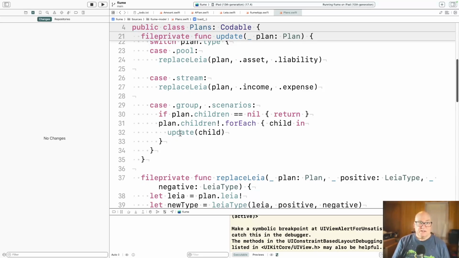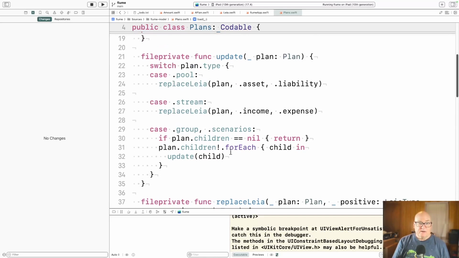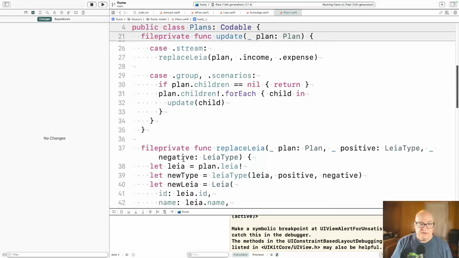The third case is just the recursive case. This is the update function. We just call each child and tell it to update. So we're working our way down the tree till we hit those leaves and update them with the right values.